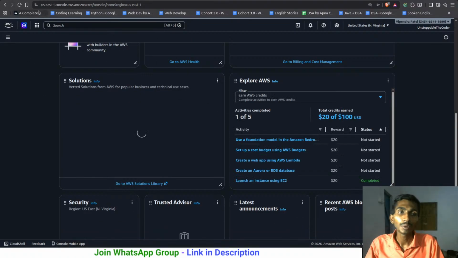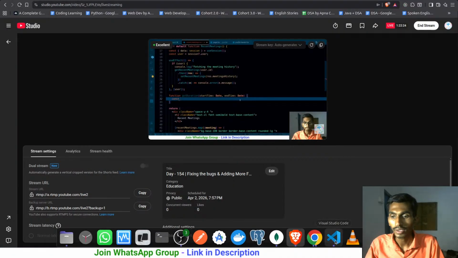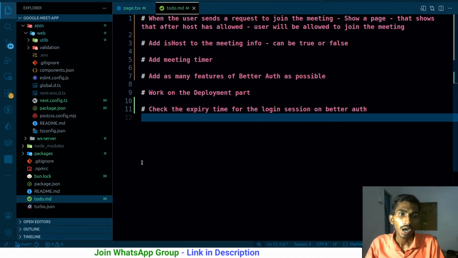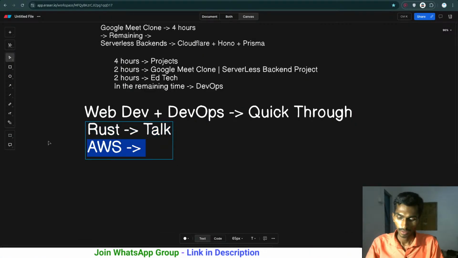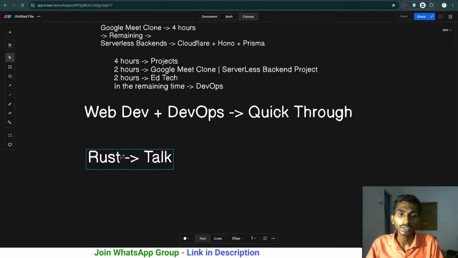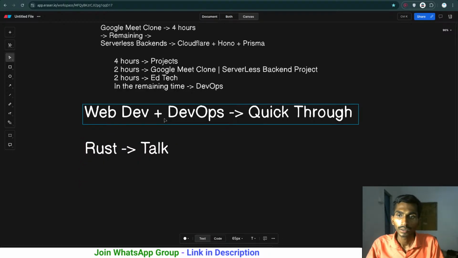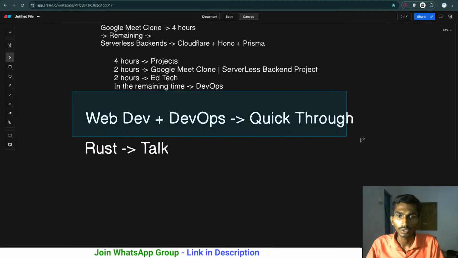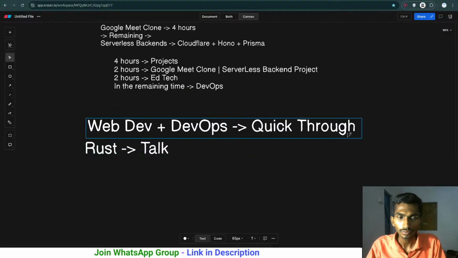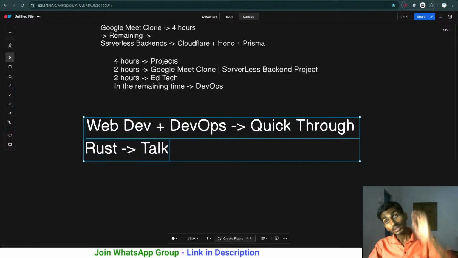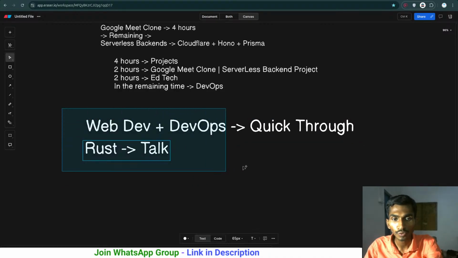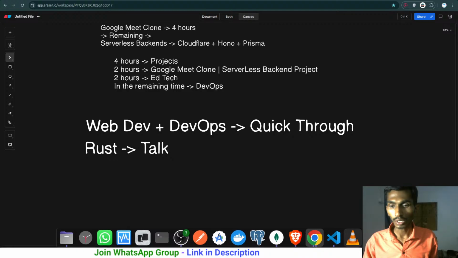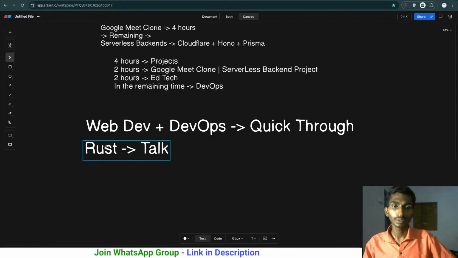And now I'm going to take a quick break. After that, once I'm back, I'm going to talk about this Rust thing. And once we have talked about Rust, we need to go through this particular part really quickly. So these are the things. It's time to make a full stack project and apply Kubernetes sections over there. So we will be going through that. First of all, let's talk about this Rust section. I'll be back after 10 minutes or so. Until then, take care, bye bye. We'll be talking about Rust over there.